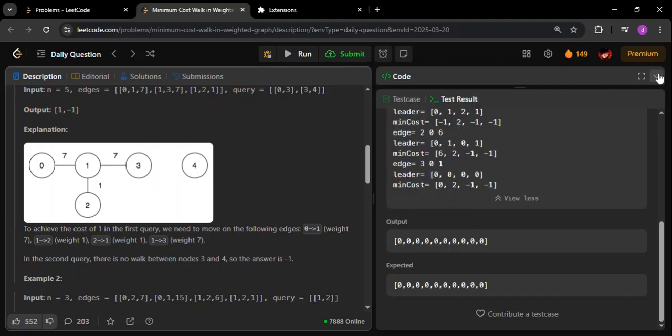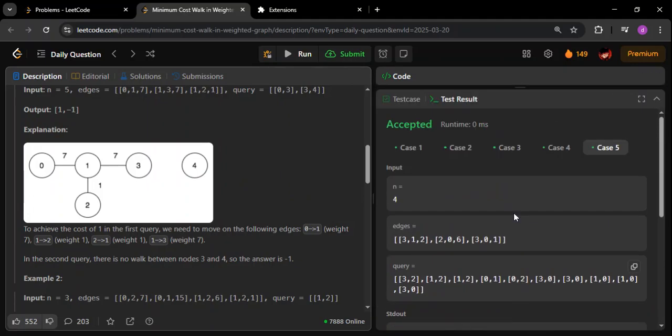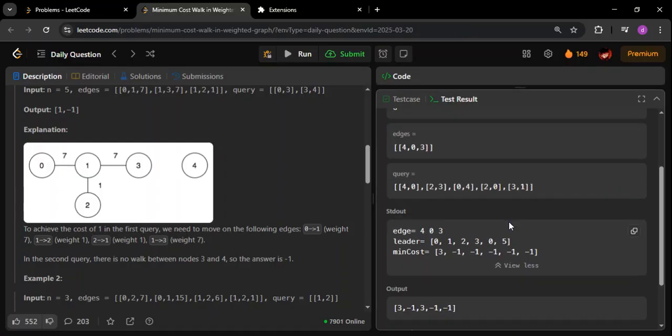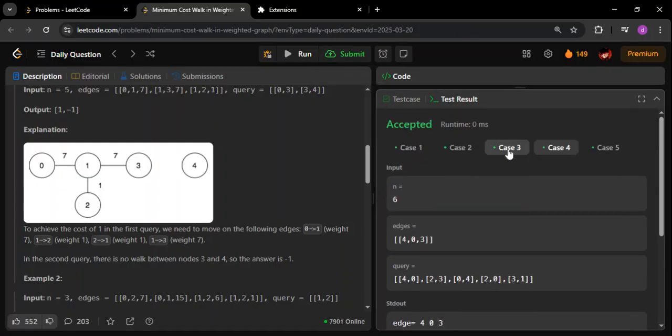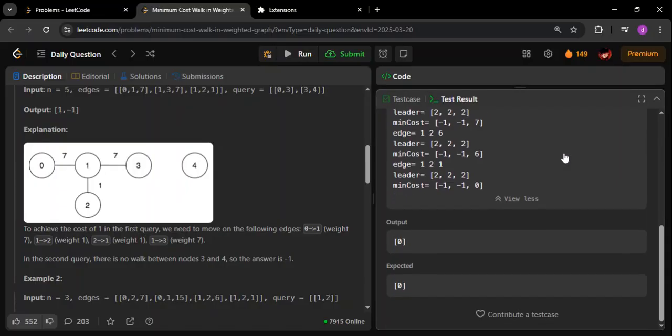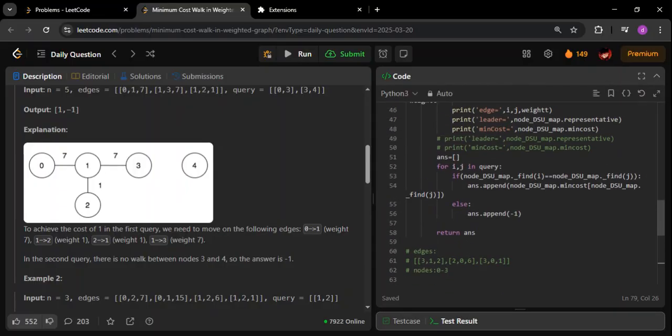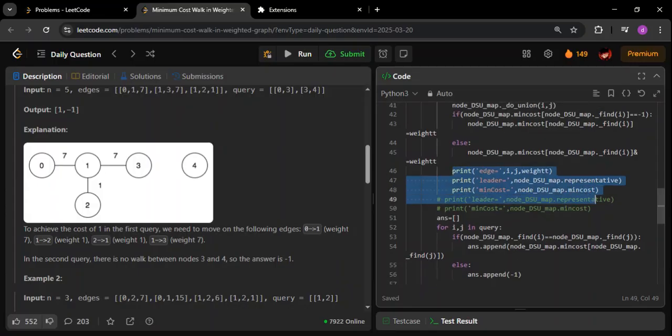So yeah, friends, that was all for this particular video. As you can see, I've taken multiple sample cases. I've already submitted the solution and debugged it, and as you can see, this is clearing all the test cases. You can take this, but before commenting out, just try to understand how it works. See the example, do a tracing.